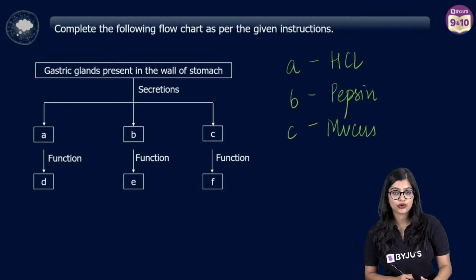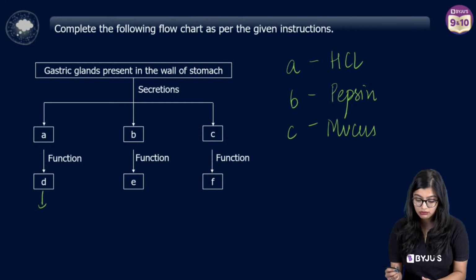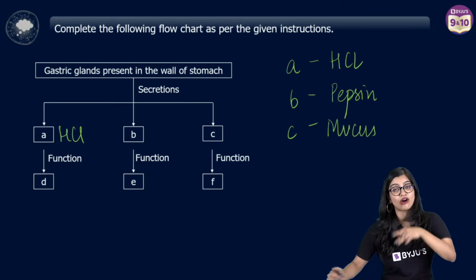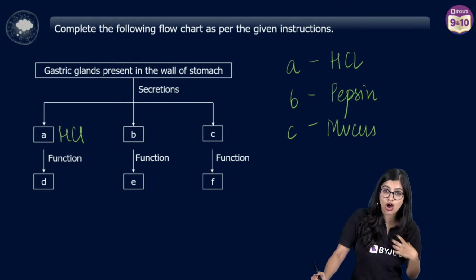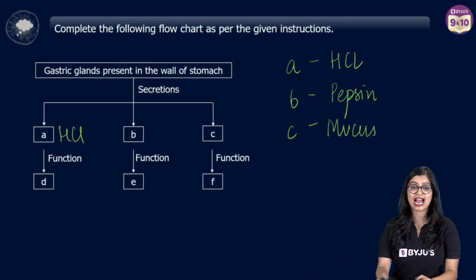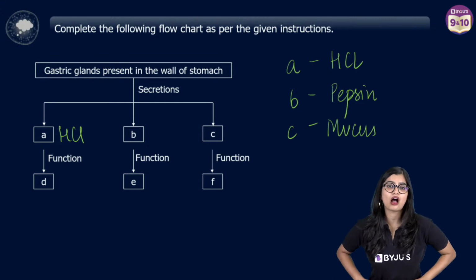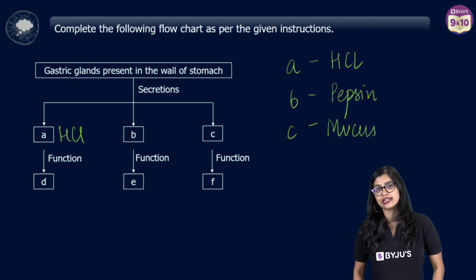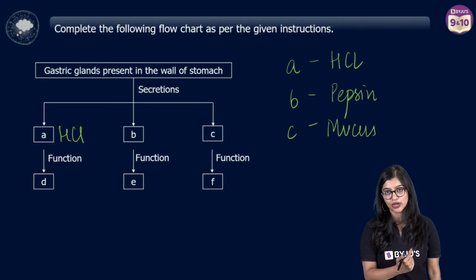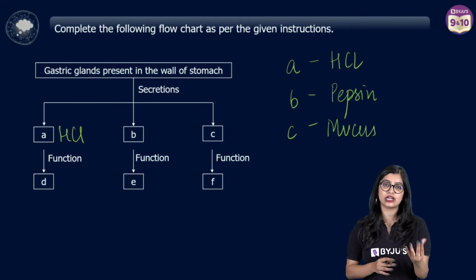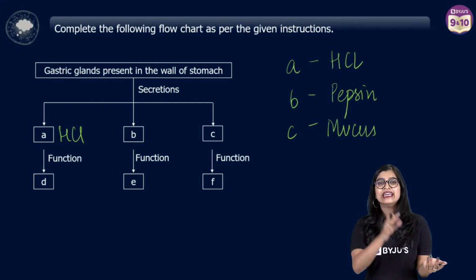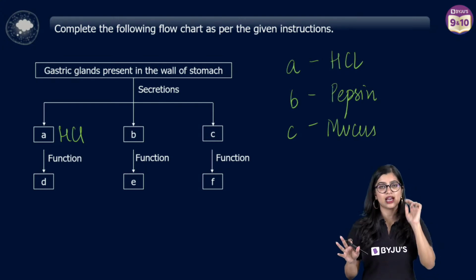So, as we all know, if A is HCl, then the function of HCl is to get rid of unwanted germs that enter along with our food, right? And of course, it also helps in activation of pepsinogen. Yes, it will be pepsinogen only, but technically, gastric juice is released when there's a lot of food within the body. At that point, HCl is also released and it activates pepsinogen. So pepsin would be the answer, but if you write pepsinogen, it could be a little tricky. So as per your NCERT, you can write pepsin.